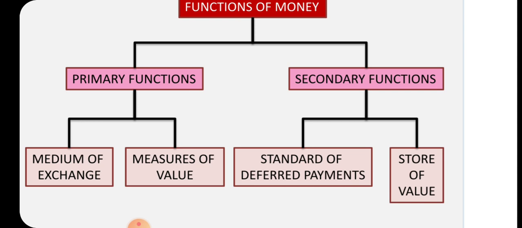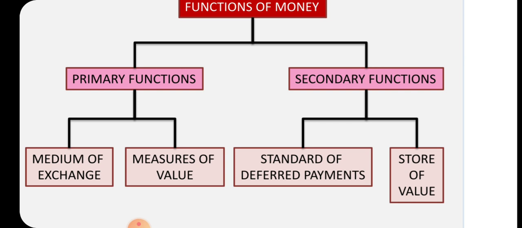Okay, then secondary function. Secondary function is classified into two: the standard of deferred payment and store of value. The primary function is the major function. Secondary function, after this, what functions are there? Standard of deferred payment. What is meant by standard of deferred payment?